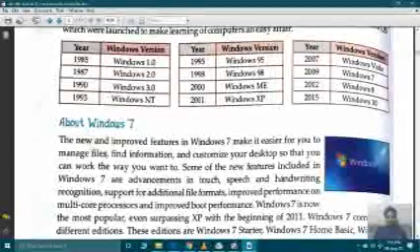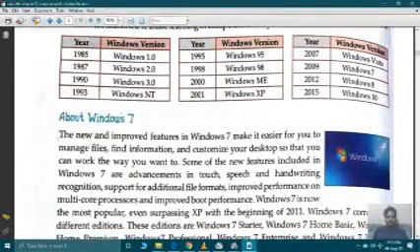So after that we are going to study about Windows 7. In Windows 7 they develop new and improved features which make our work easier to manage files and find information and customize your desktop so that you can work the way you want to.